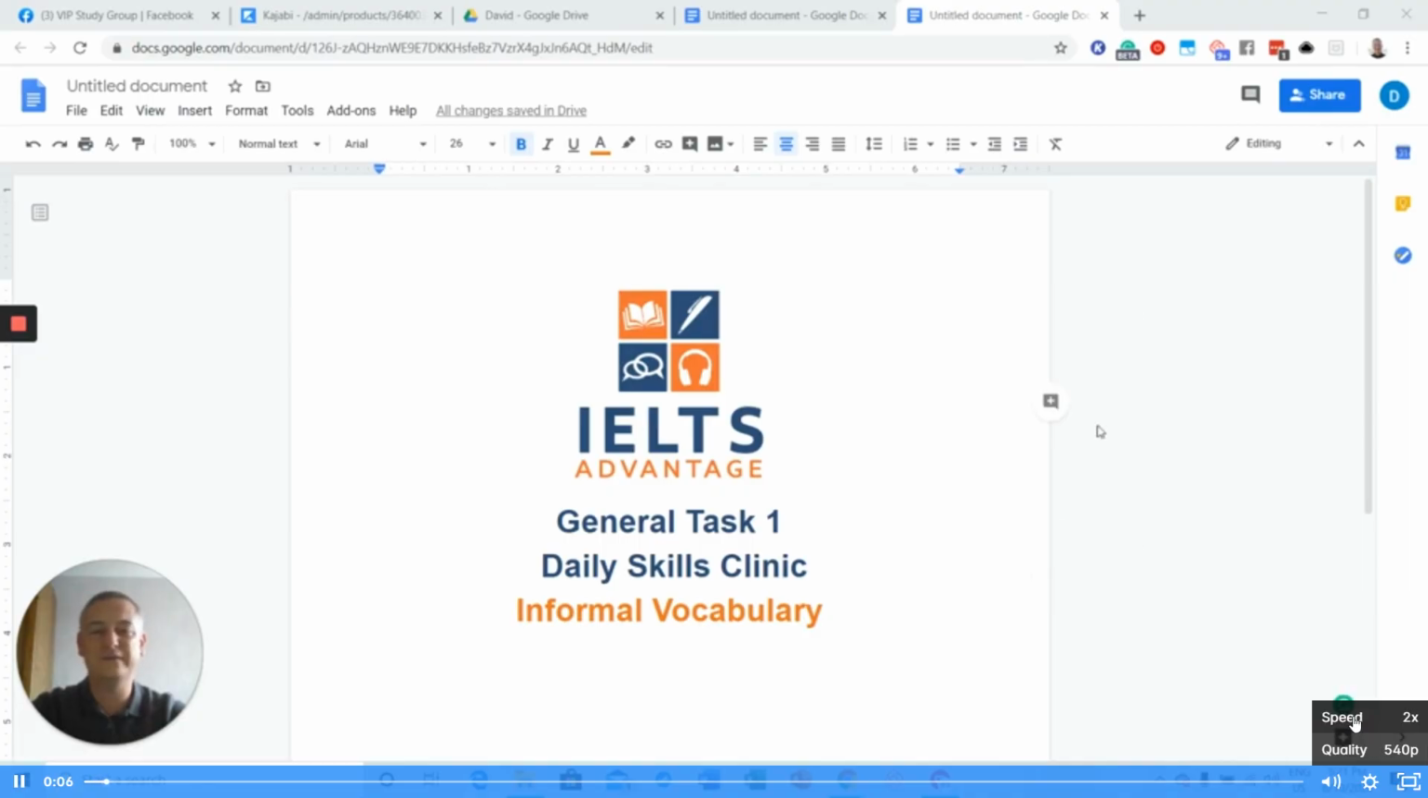And this week we're looking at General Task 1. And this month, in fact, we've been looking at informal letters. So this week, concentrating on informal vocab.